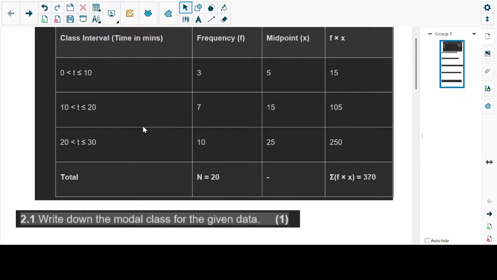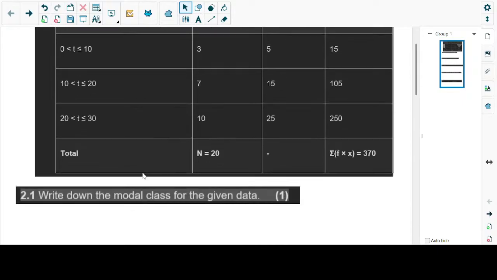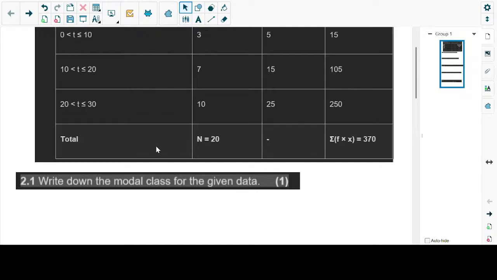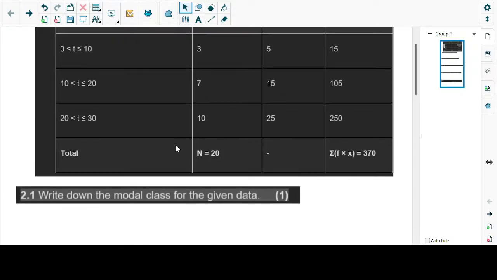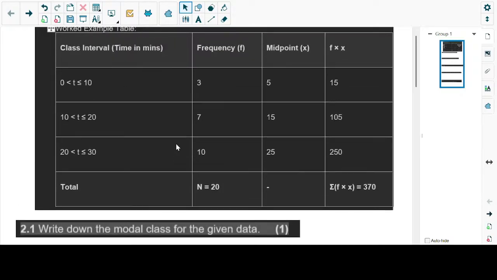And then the next one says t is greater than 20 but lesser or equal to 30. Next one is total. So basically, we're given the following class intervals. On our first class interval, we have the lower bound, which is 0, and the upper bound, which is 10. On the second class, we have 10 as the lower bound, and the upper one is 20.